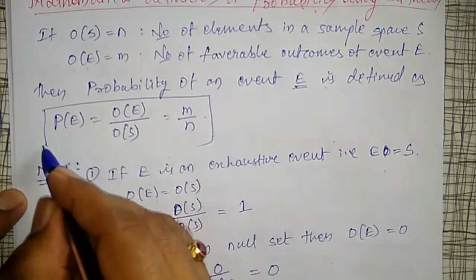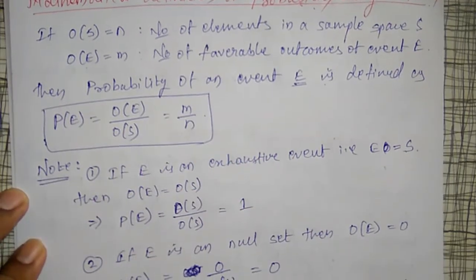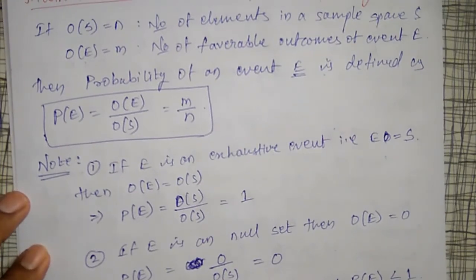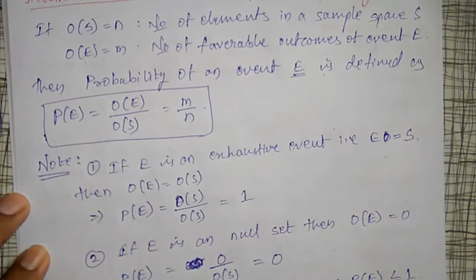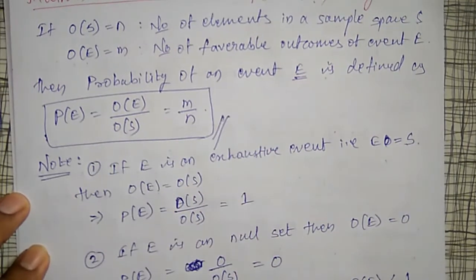Very important definition. In most of the examples and problems, I am going to use this definition. Please remember this. Probability of any event is nothing but order of E divided by order of S.